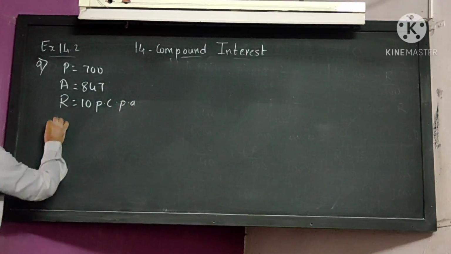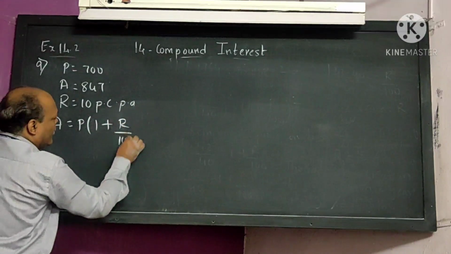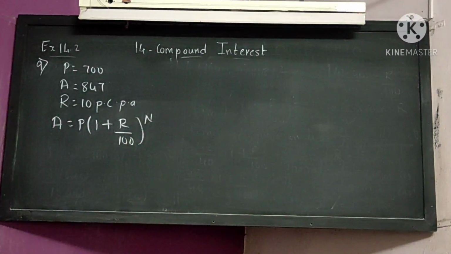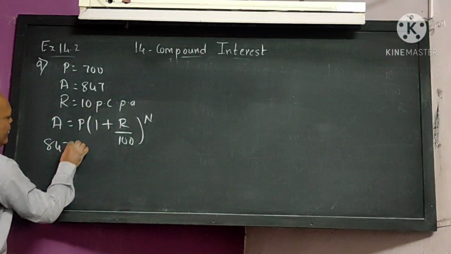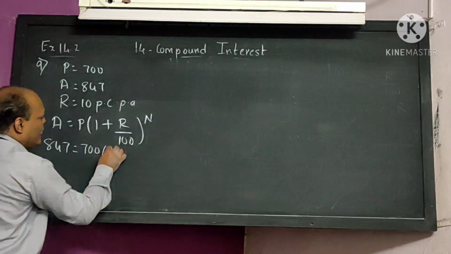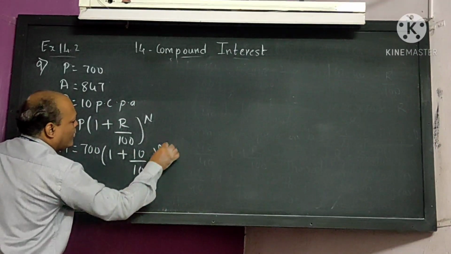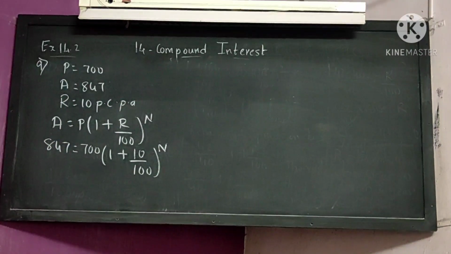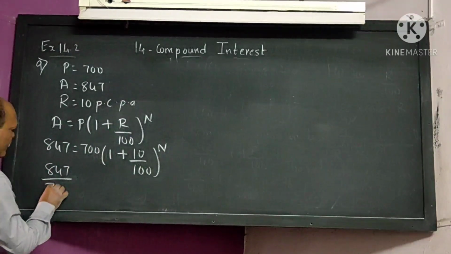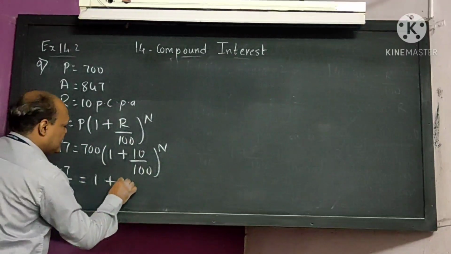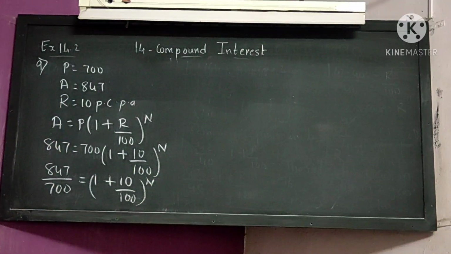What you have to find in this? N. Amount formula: P bracket 1 plus R upon 100 bracket raised to N. I hope all of you understood here. Amount is given to you, 847. Principal is given to you, 700. 1 plus R is given to you, 10 upon 100, and we have to find N. Now this 700 will come down: 847 upon 700 is equal to (1 plus 10 upon 100) to the power N.